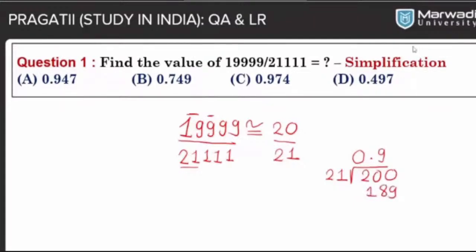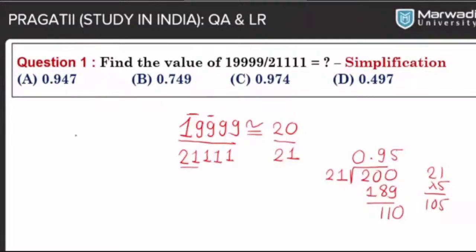All right, now let's look at the options. We can see which options have 0.9. So either A or C will be the correct answer, because both options have 0.9. But how can we decide the digit after the point? So we have to go ahead. Now 200 minus 189 becomes 11. We can add 0 here, so 21 and 110. 21 into 5 is 105, and 21 into 6 is more than 110. So we can say that 20 divided by 21 is 0.95.